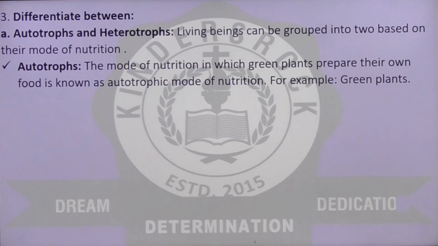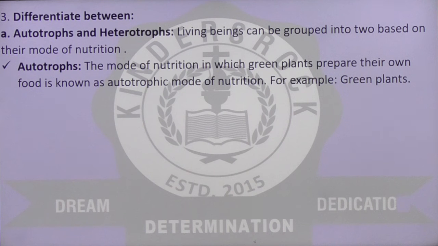The mode of nutrition in which green plants prepare their own food is known as autotrophic mode of nutrition. Remember that green plants prepare their own food. They don't depend on any other organism for food. They make and prepare their own food, and that is why they are known as autotrophs. They fall into the category of autotrophic mode of nutrition.